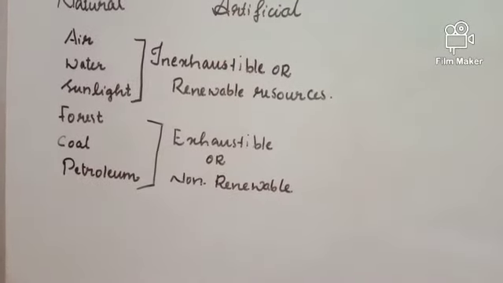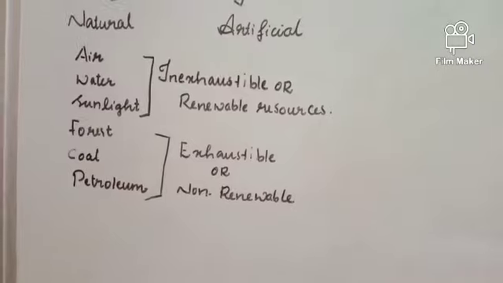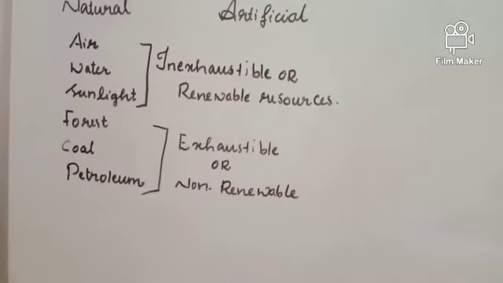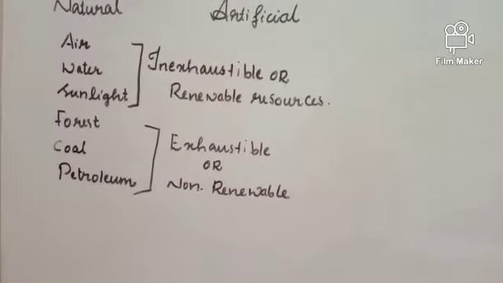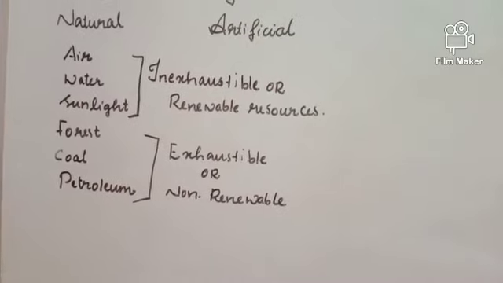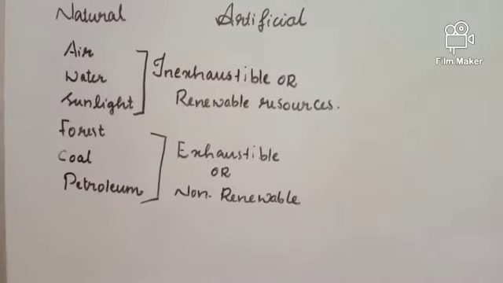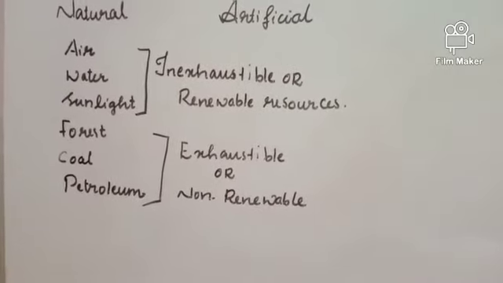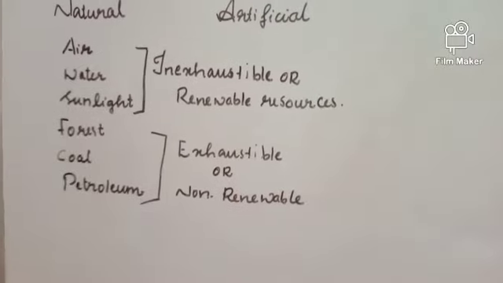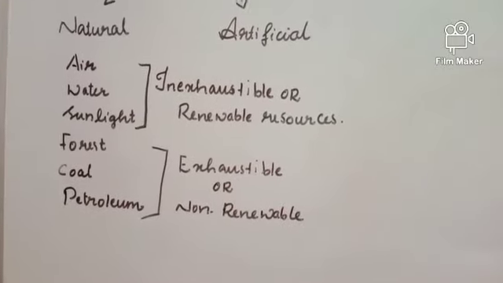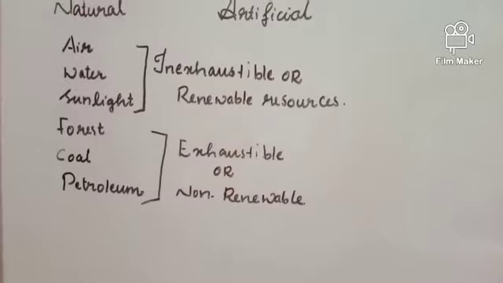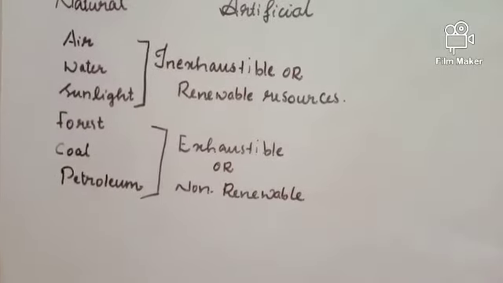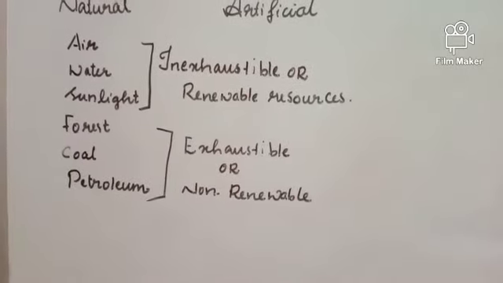These are some examples of natural resources. Air, water, sunlight, forest, coal, petroleum are all found in nature and which humans cannot create. So, these are required for our survival. These are called natural resources. These natural resources are further divided into two types. Let's see how it is divided.